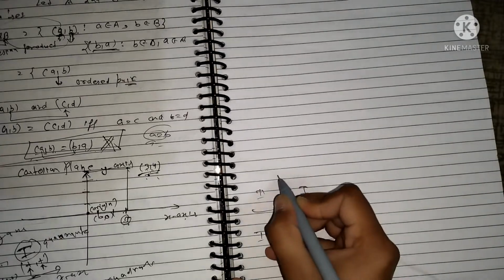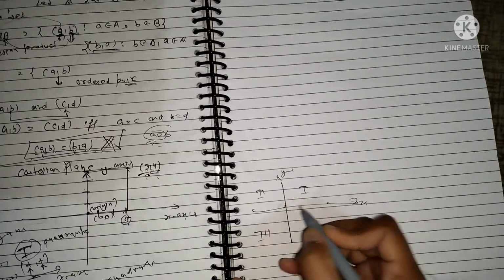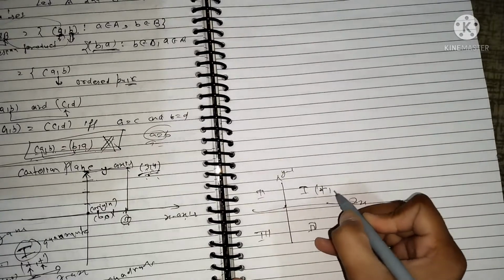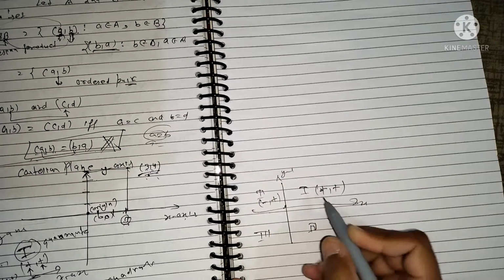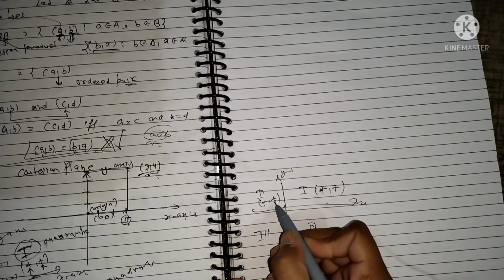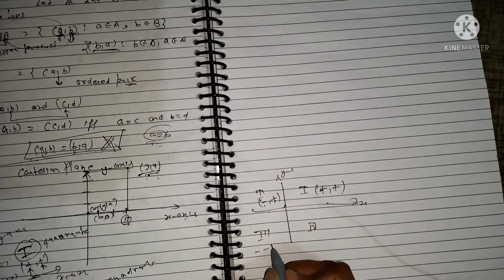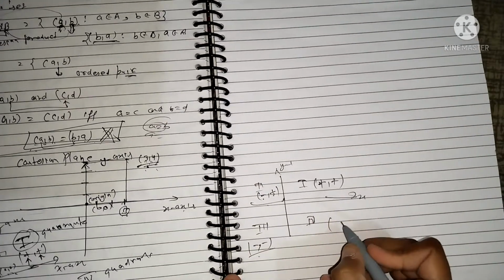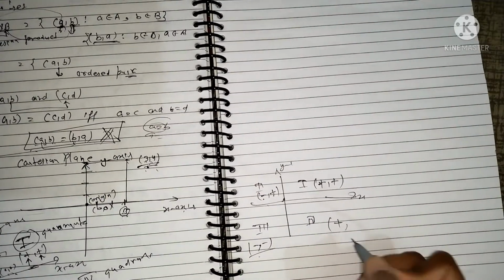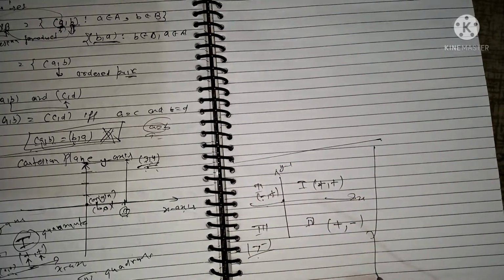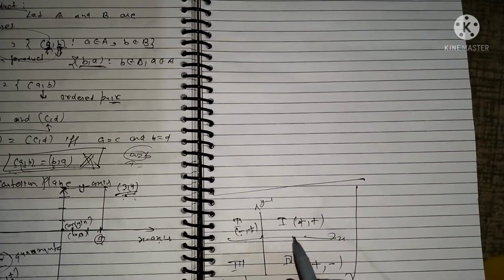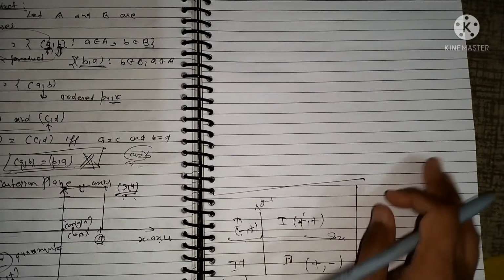This is our x-axis, this is our y-axis, this is the origin, and here the sign is positive, positive, and here the value of x is negative and the value of y is positive. First corresponds to x and second corresponds to y. And in the third quadrant, both have negative sign, and in the fourth one, x is positive and y is negative. So this is our Cartesian plane notation, and every ordered pair can be represented in this Cartesian plane.